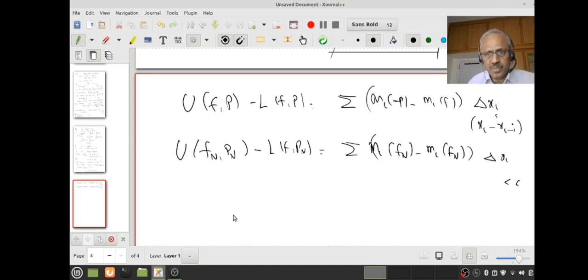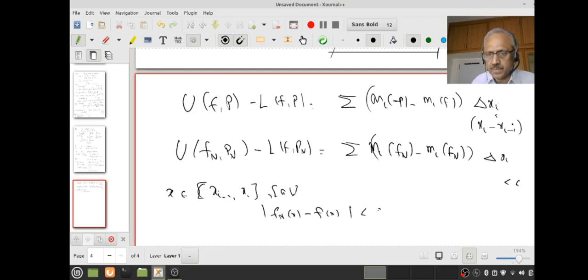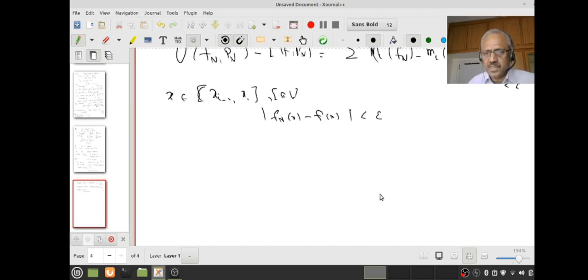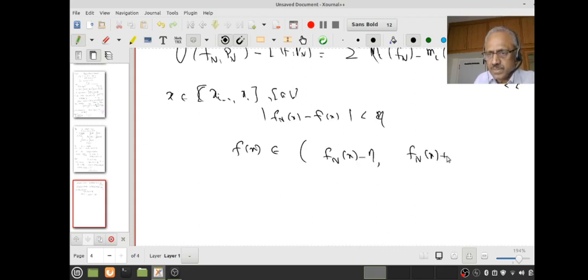Are you following? If you don't, let us look at that. For any x in the interval xi minus 1 to xi, in fact for any x in the interval ab, what happens? The modulus of Fn of x minus f of x is less than epsilon, eta actually I wrote, but you understand? That means f of x lies between Fn of x minus eta and Fn of x plus eta.